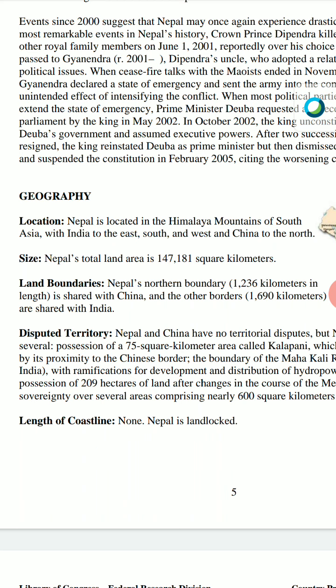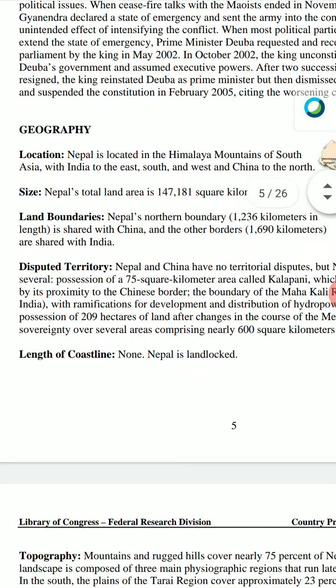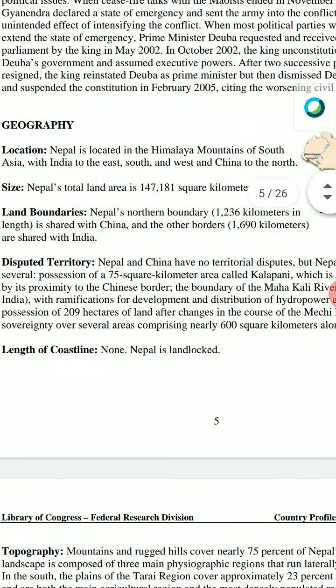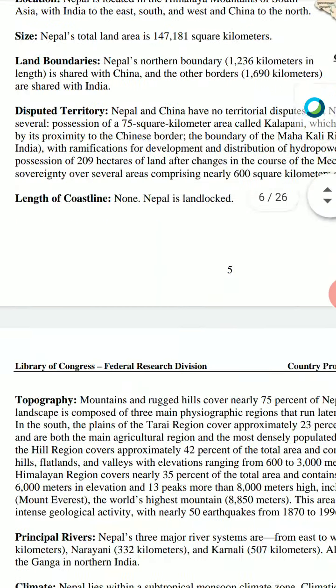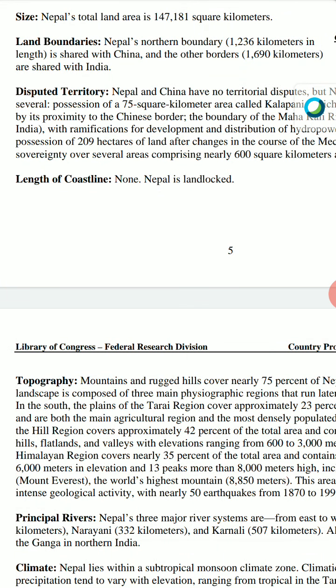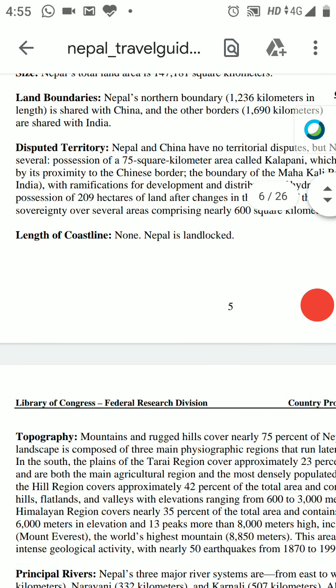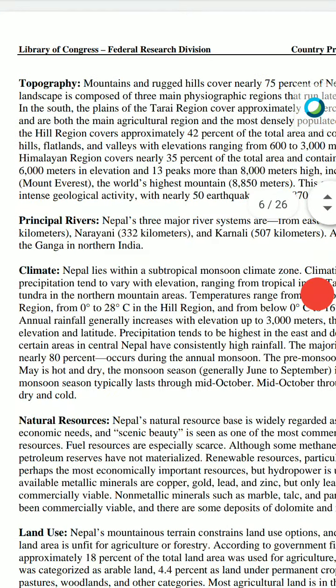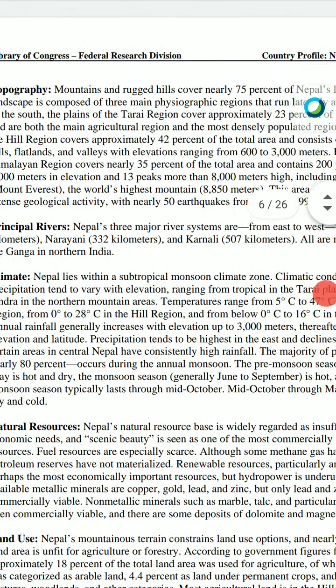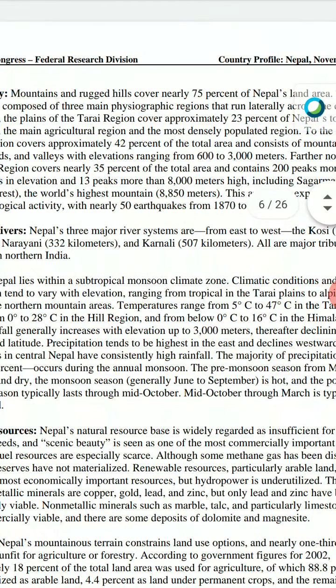Regarding the length of the coastline, as you know, Nepal is a landlocked country. It is a political realm between two big rival countries, so it is a buffer zone. Talking about the topography of the country, it is mountainous, rugged, hilly terrain covering 75% of Nepal's land.